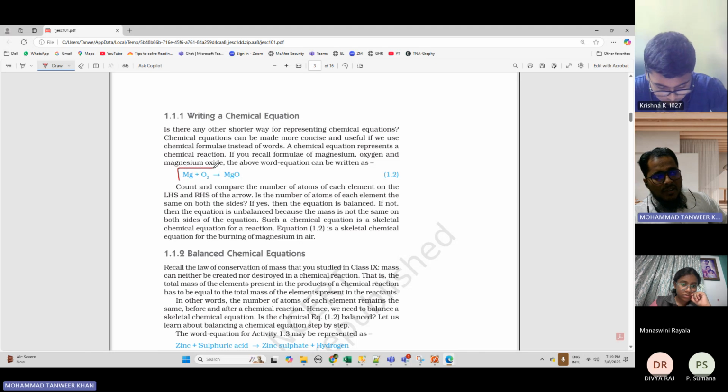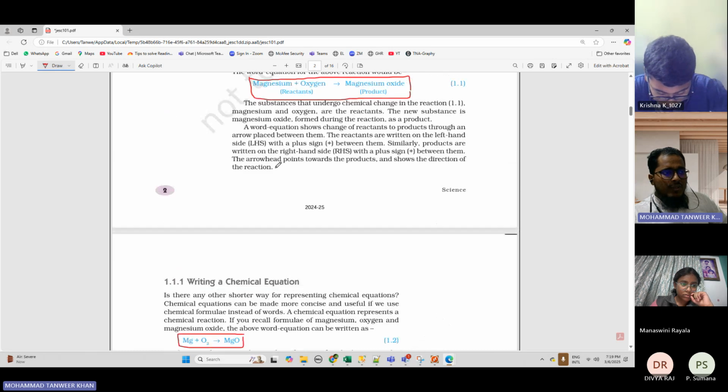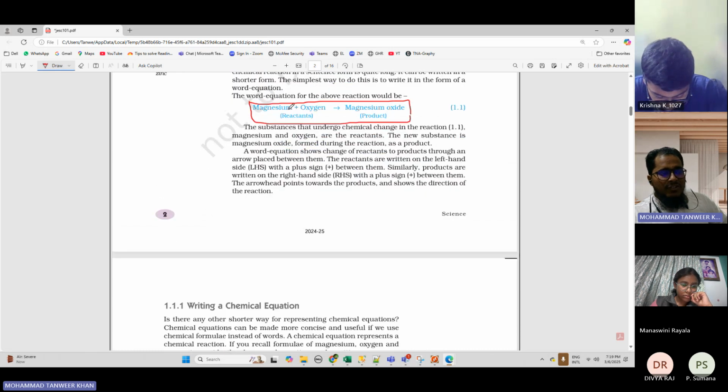So what they are telling you here, in the previous example, this is an example of a chemical reaction: magnesium plus oxygen gives magnesium oxide, right?